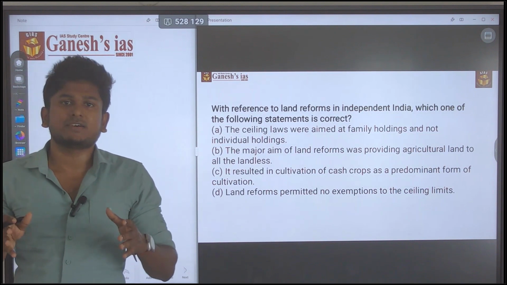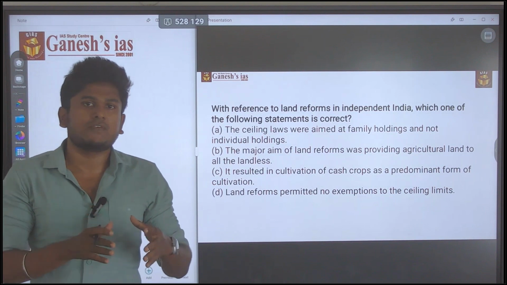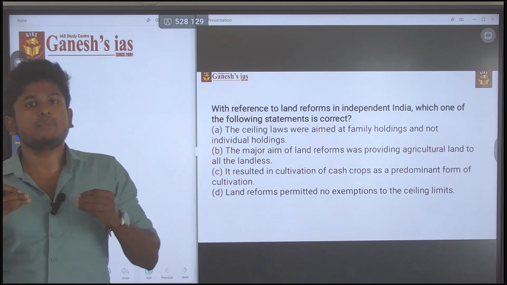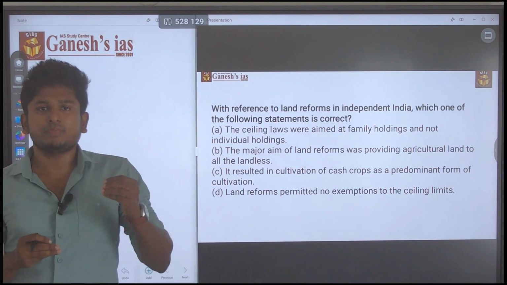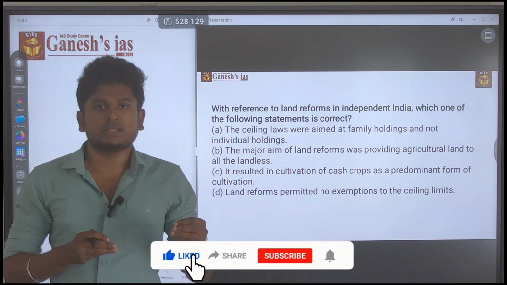Still the major land holding of the village was under the control of these zamindars and jagirdars. Consider that. Think about independent India: more than 90% of the people were in the primary sector.